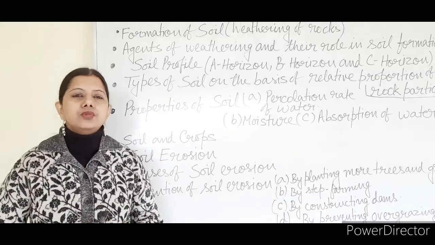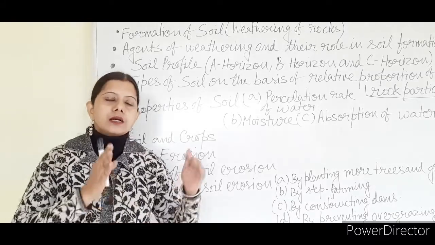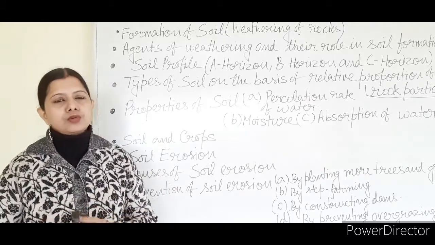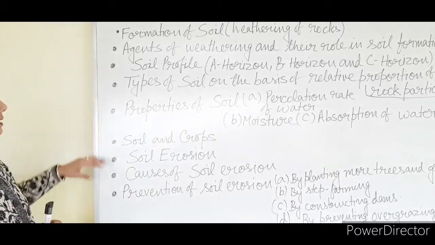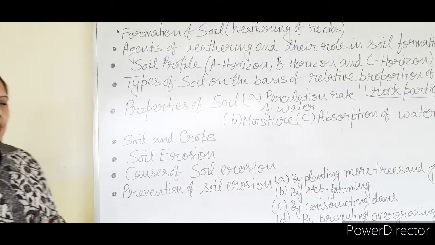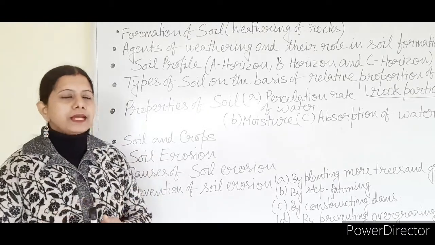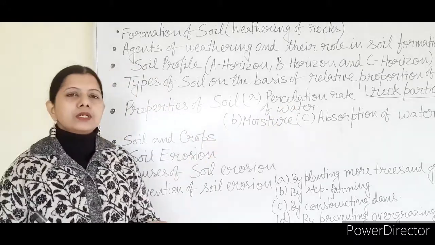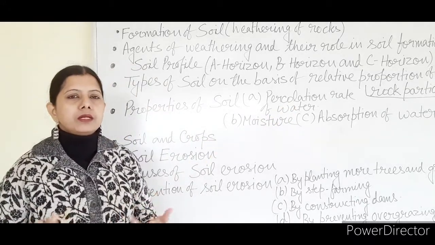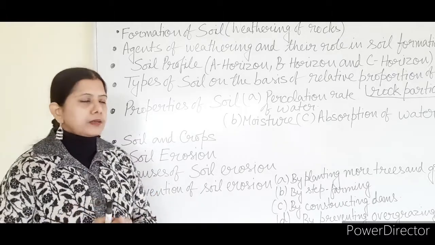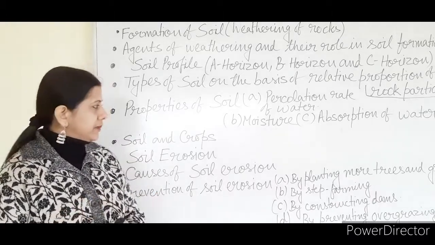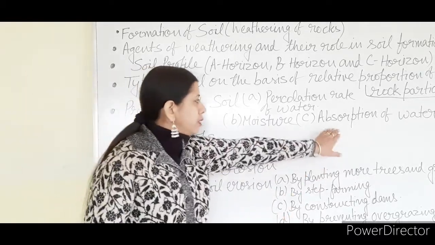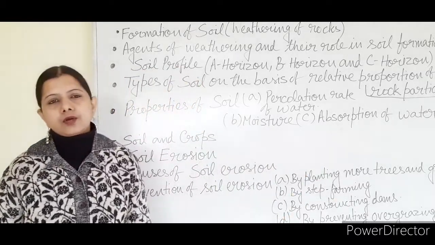And they are divided into three types, you know. So what is the comparison of the three types of soil in their properties, that also you have to learn. Next is properties of the soil. There are three main properties: percolation rate of water, according to which the three kinds of soil can be divided and compared, moisture content in different kinds of soil, and absorption of water by different kinds of soil.